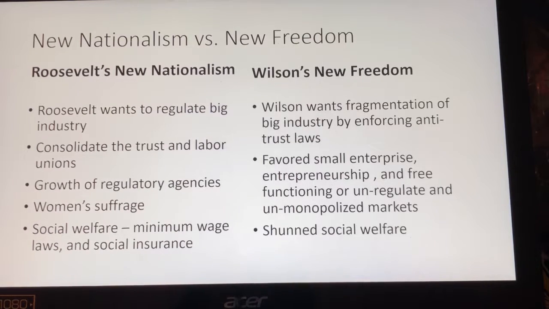He was also an advocate of women's suffrage and social welfare, creating a minimum wage and social insurance such as health care, but that won't be achieved in this time period. We'll see that later. However, Woodrow Wilson believed in fragmentation. What that means is enforcing antitrust laws that would lead to the fragmentation of big businesses, allowing small entrepreneurs and businesses to function in an unregulated, unmonopolized market, where the market would do it on its own. The government did not intervene except by using antitrust laws. And he shunned social welfare and women's suffrage.